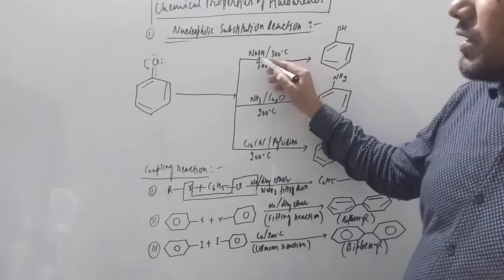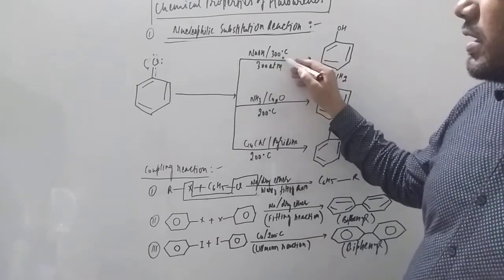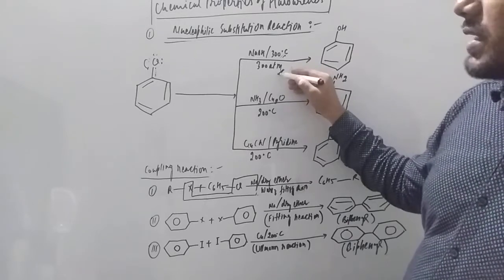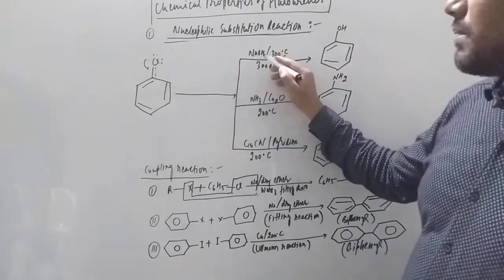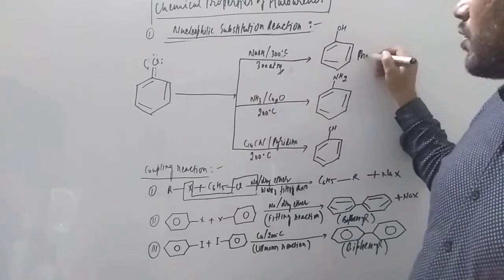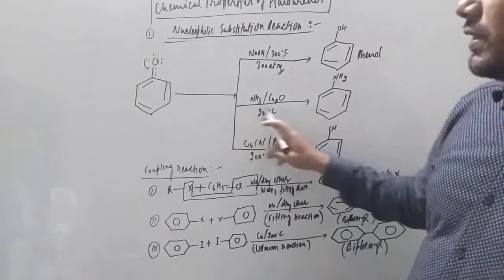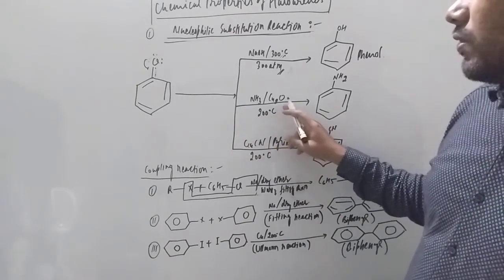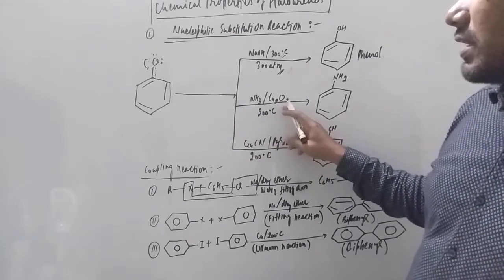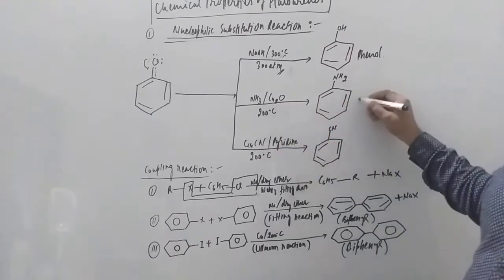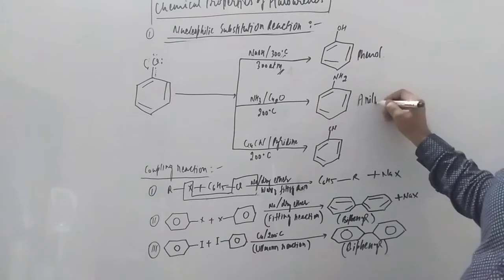So when you treat it with sodium hydroxide at 300 degrees Celsius and 300 atmospheric pressure, Cl is replaced by OH, so we get phenol. Similarly, student, when you treat chlorobenzene with ammonia in the presence of Cu2O catalyst at 200 degrees Celsius, you get aniline.